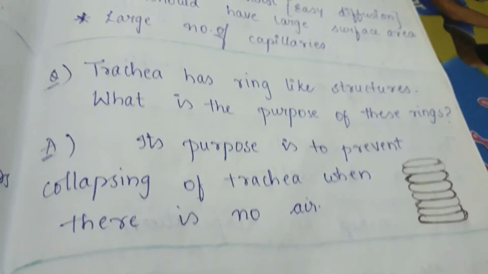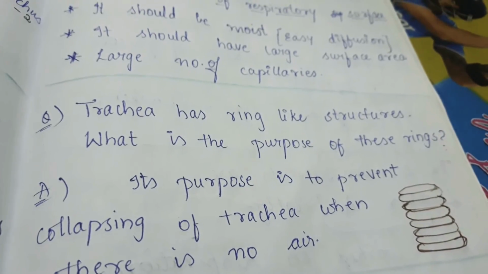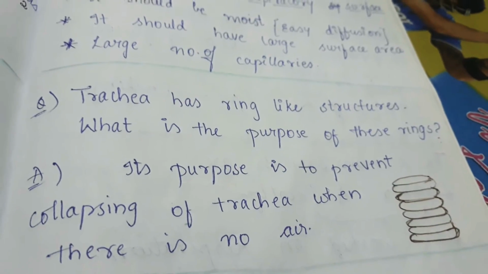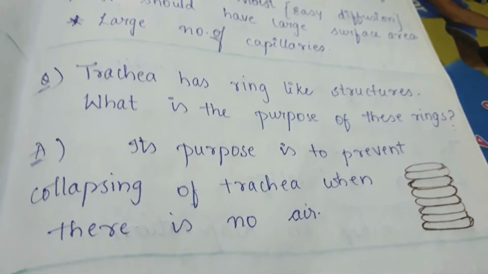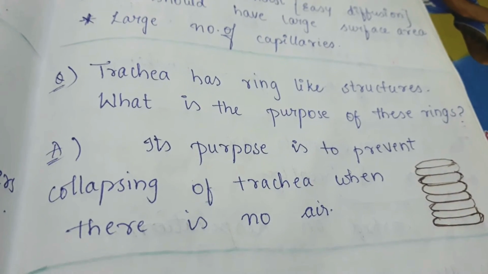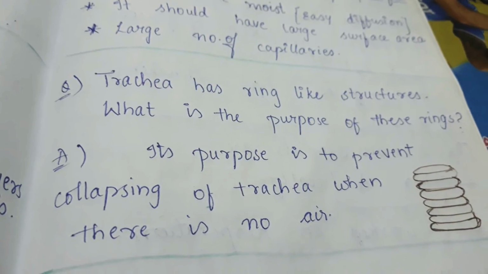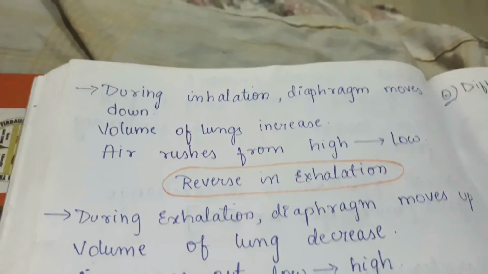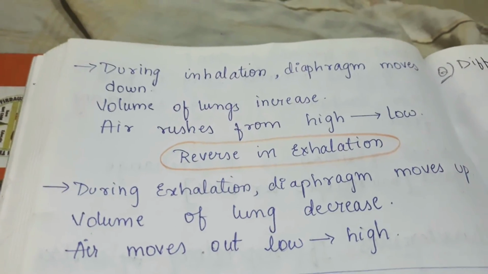Now we have another question. Why does the trachea have ring-like structures? What is the purpose of these rings? Because their purpose is to prevent the collapsing of the trachea when there is no air. I hope you understood.